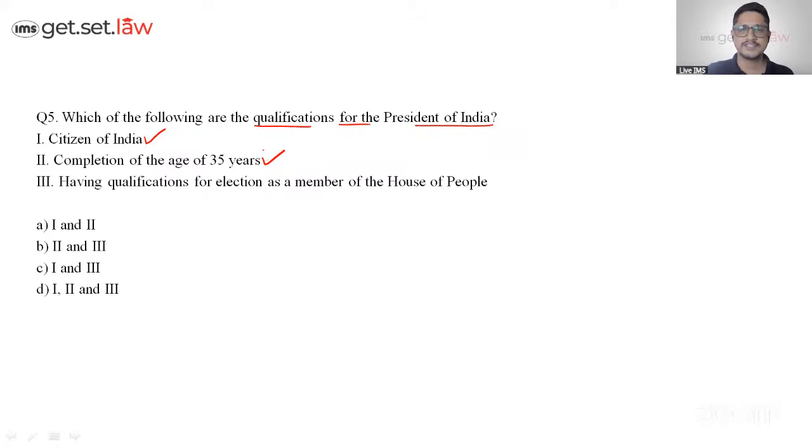Now I want to ask you a question. There is an age criteria of 25 years. It is for whom? Let me know in the comments, live chat right now. And qualification for election as a member of the House of the People. So for the president, it's the House of the People, but for the vice president it is the Council of States. So all three criteria match. So what could be the answer for this one, guys? Come on. Is it only one and two, or is it one, two, three? Everyone, put up your answers, guys. The answer has to be option D. That's absolutely correct. Can I see that the students went with D or not?